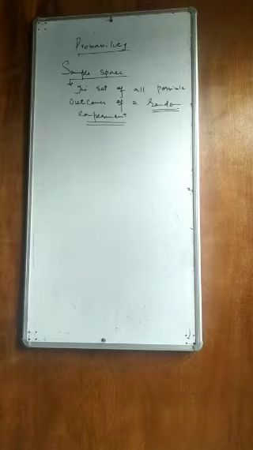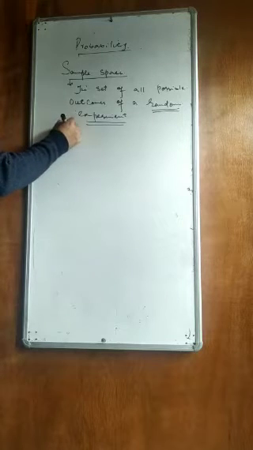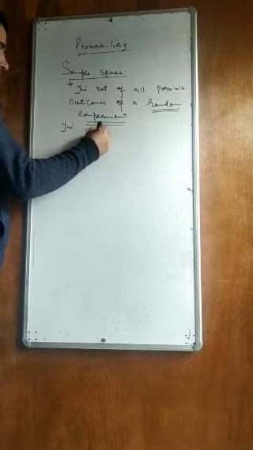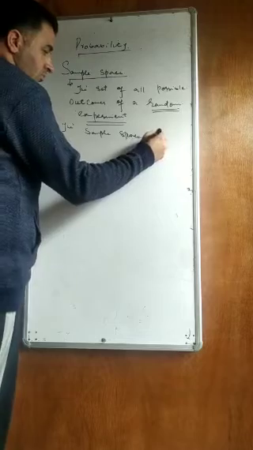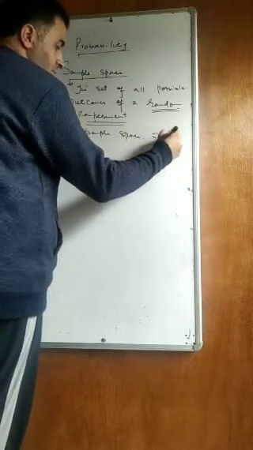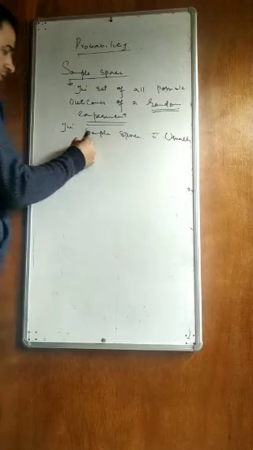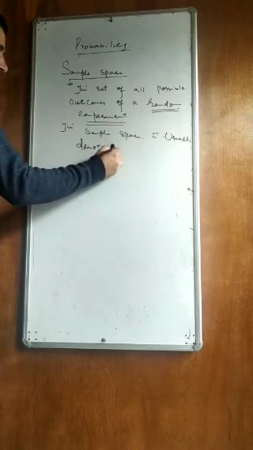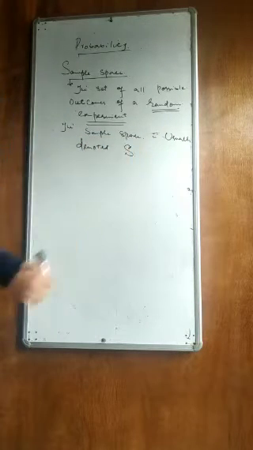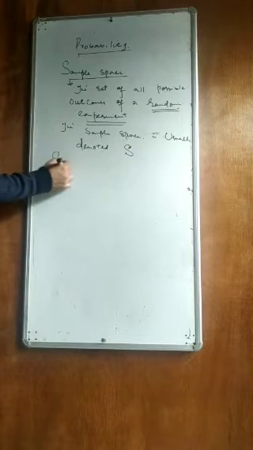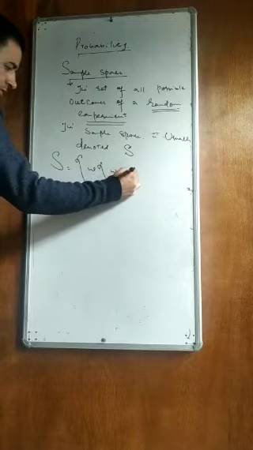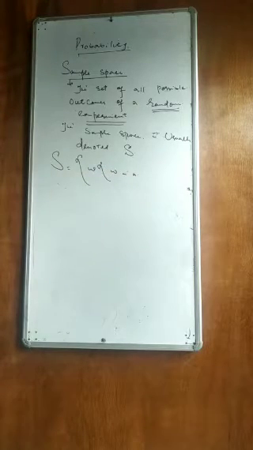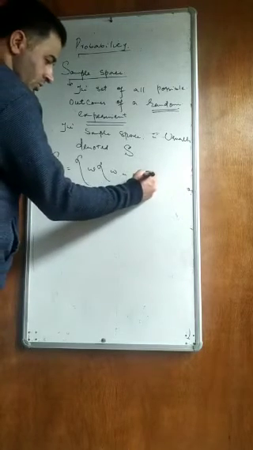Now you can see the sample space is usually denoted by capital S. We can write S equals the set of all w such that w is an outcome of a random experiment.